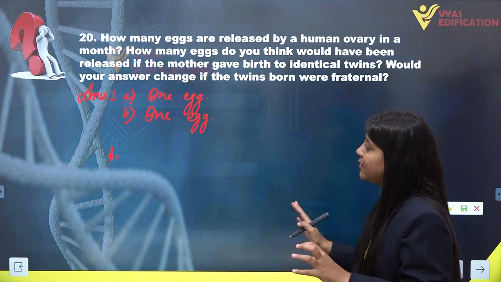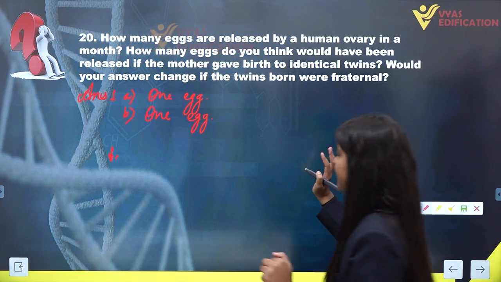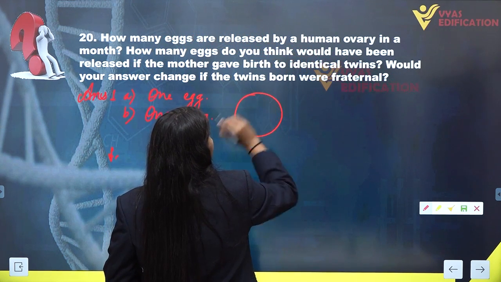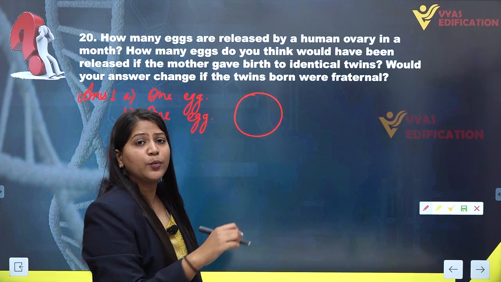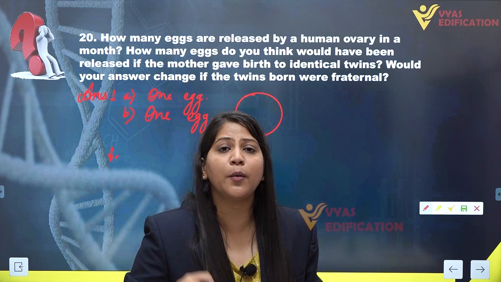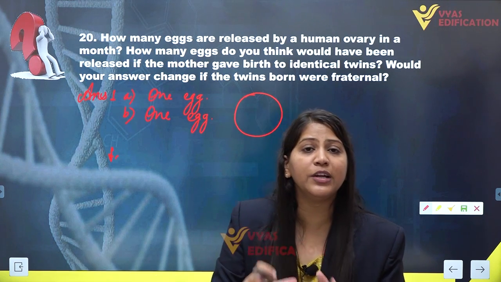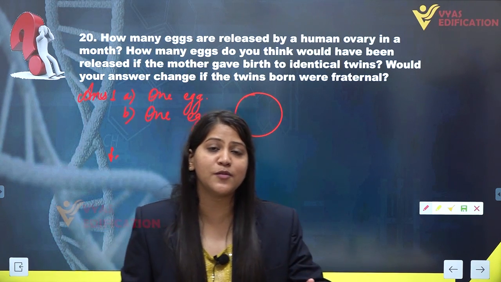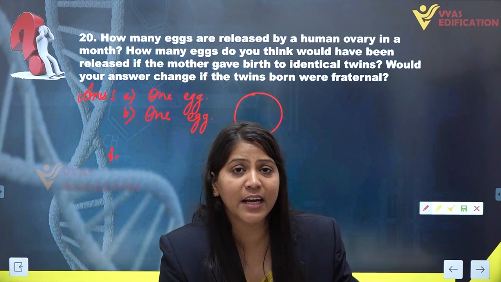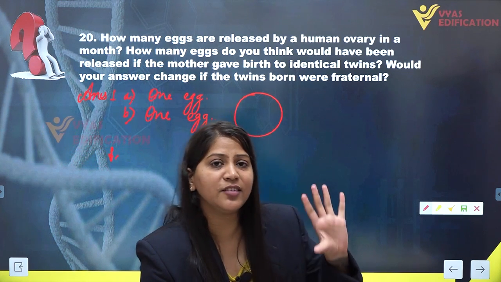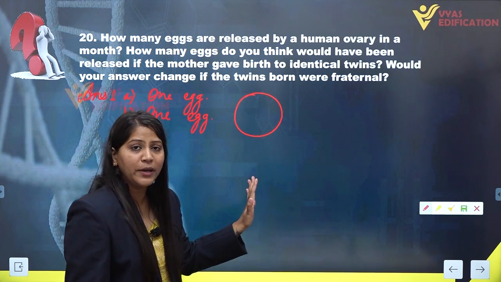Now, what happens in the formation of identical twins? Let's see. This is the ovum, which gets fertilized with a sperm cell. We know that the secondary oocyte is released from the mature Graafian follicle of the ovary into the fallopian tube, where the secondary oocyte meets the sperm cell, completes the second meiotic division and transforms into an ovum. The fertilization takes place inside the fallopian tube.